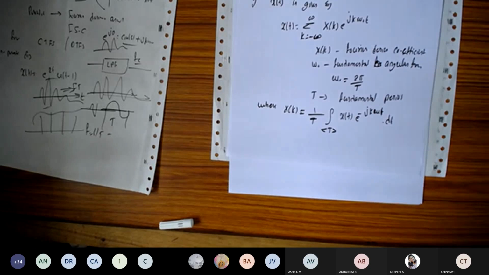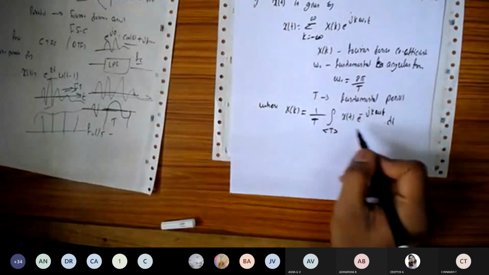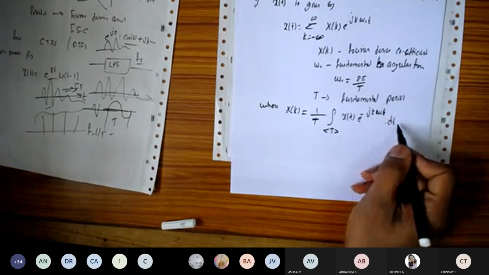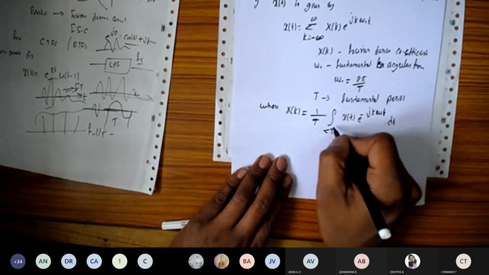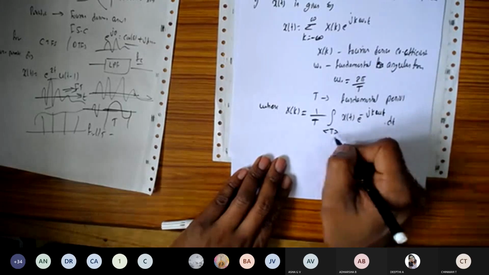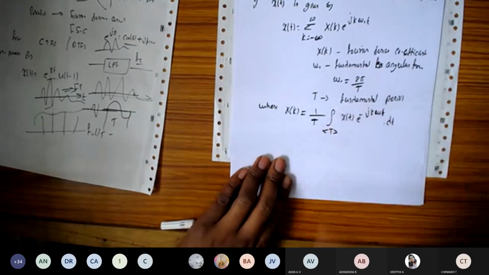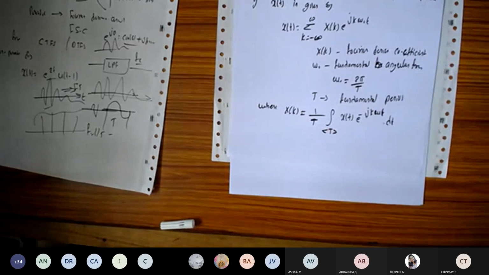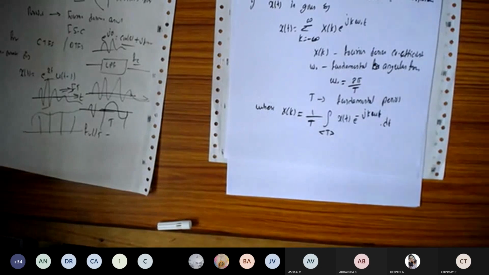Okay, so x of k is equal to 1 by T into the integral of x of t e to the power minus j k omega t dt. Here the integral limits can vary, from minus T to 0 to T, or minus T by 2 to plus T by 2. For one complete cycle, we take one complete period. So this is the basic formula for the Fourier series.